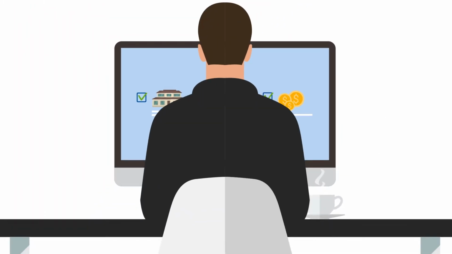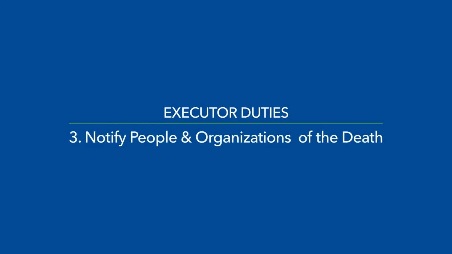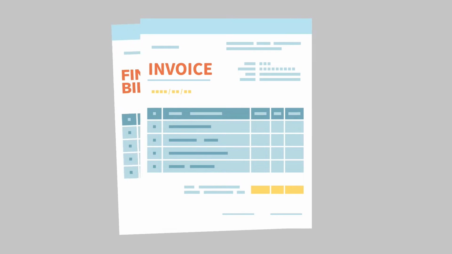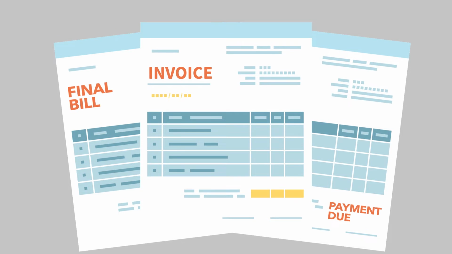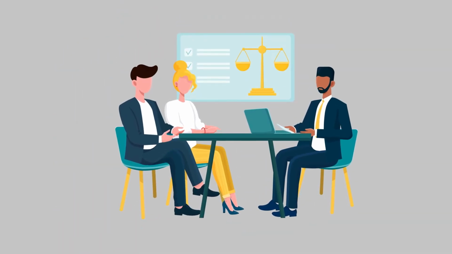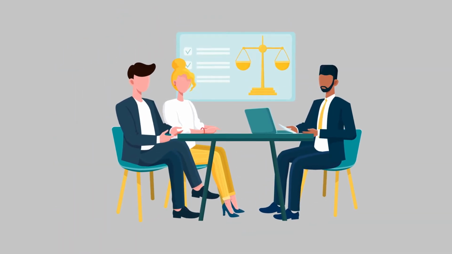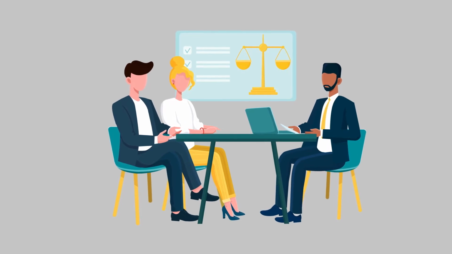One of the biggest responsibilities of an executor is to give the proper notice to organizations and individuals of the death. It's critical to notify creditors so that final billings can be arranged and accounts can be closed. An attorney can be helpful in giving proper notice, especially when creditors or business ventures are involved.